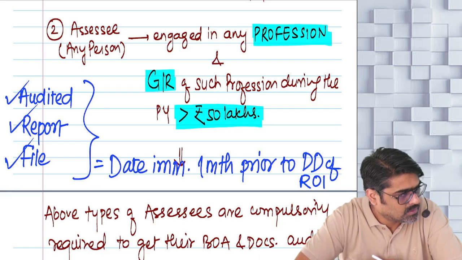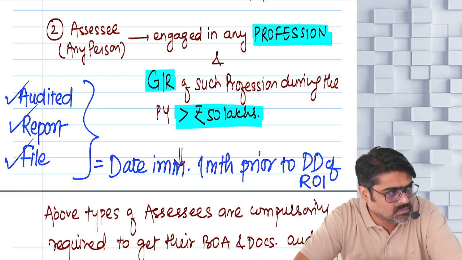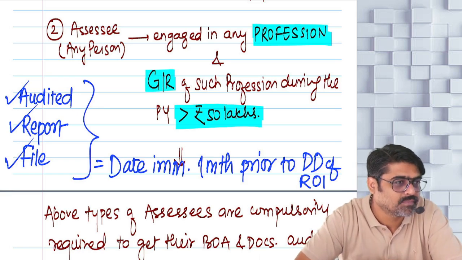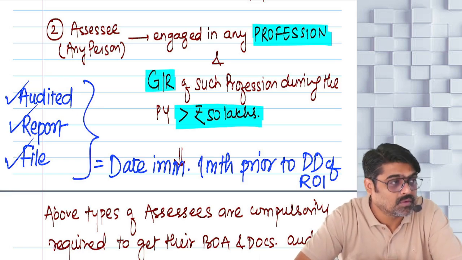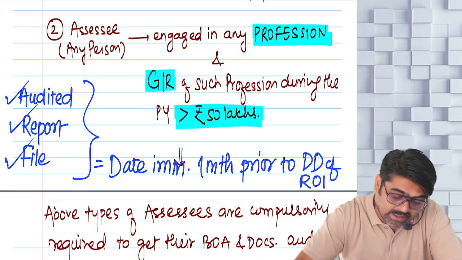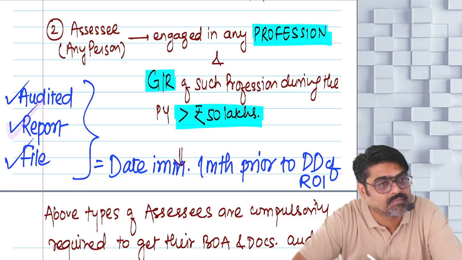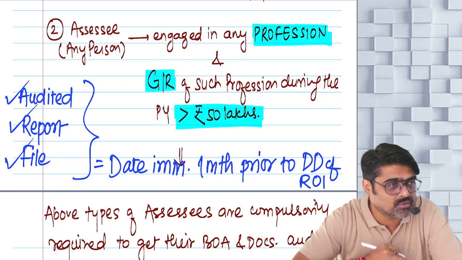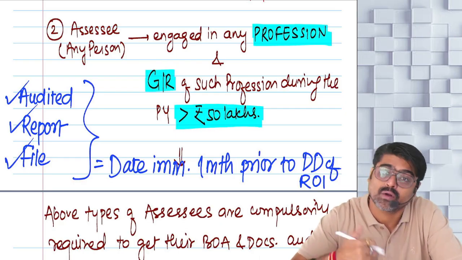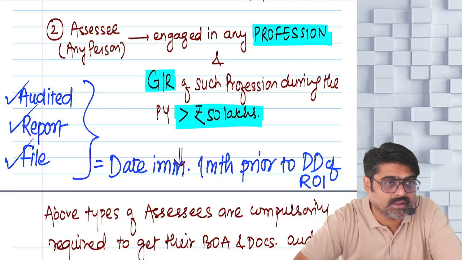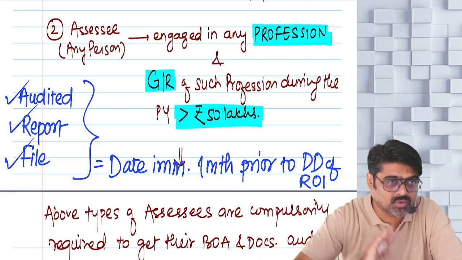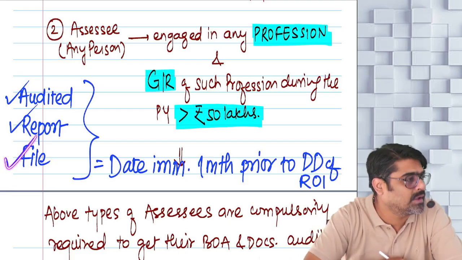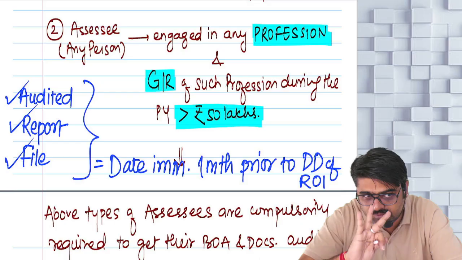Okay, no? How will we come to know that you have got the books of accounts audited? You will have to get an audit report prepared for that. Now, you are getting the books of accounts audited, then getting an audit report made for that audit. Now we will come to know that both the things have happened only if you file that audit report with us. So 3 activities are to be done.